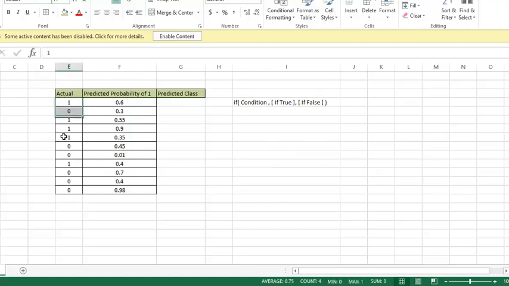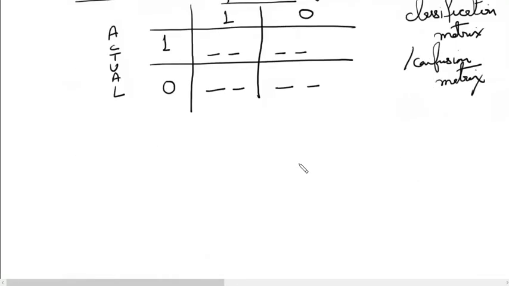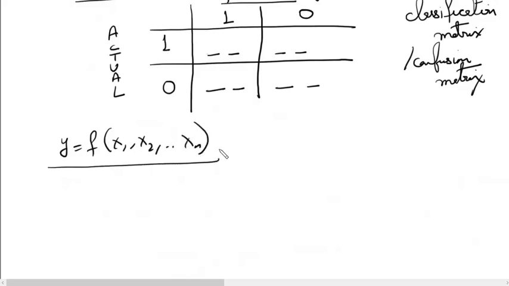So here I have taken some actual values. These are the actual values given to us. So it's a binary class problem. These are the actual values given and this is the predicted probability. So what does our model predict? Remember, these predictions are coming from a model. So we have a classification model, and here y can take two values, 0 or 1, or it can also take any values between them. It can give us a probability. So in this particular example, it is giving us a probability, a value between 0 and 1. And these are the independent variables that we have.